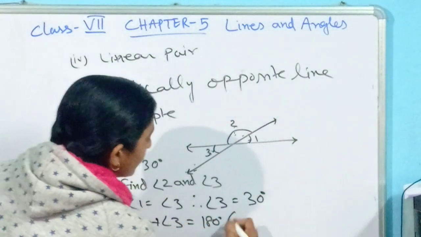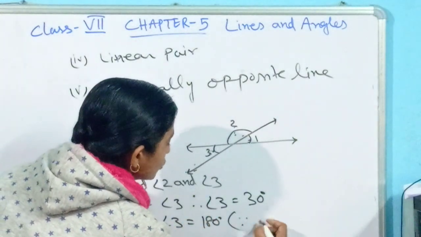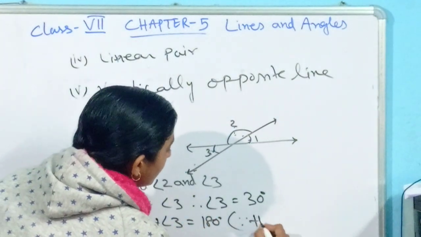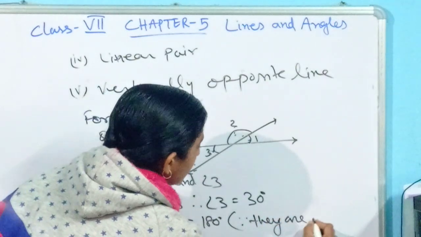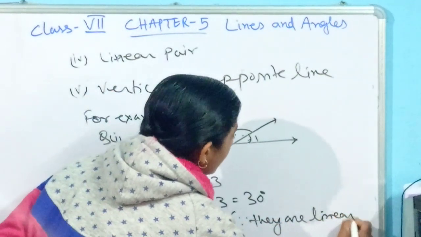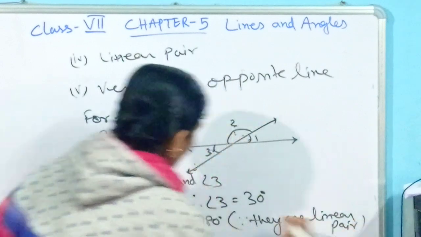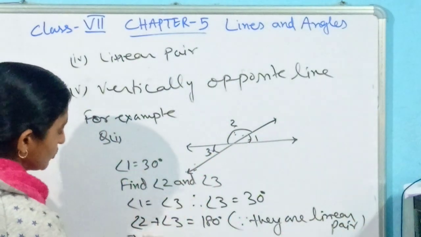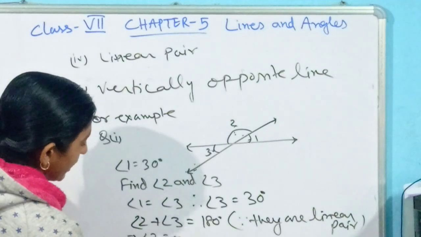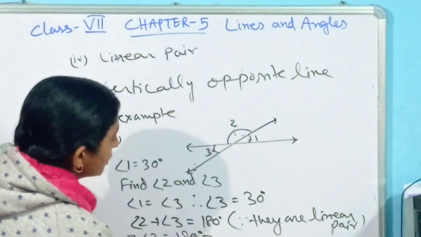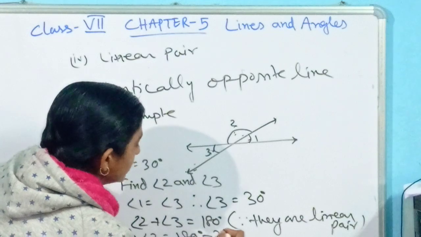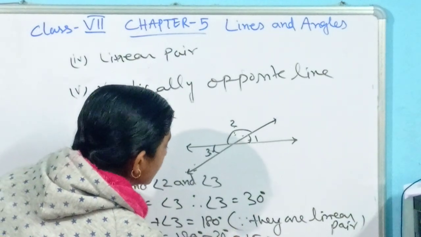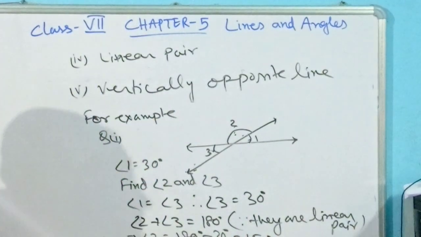They are a linear pair. Why? Because what is the condition? They are a linear pair. Okay, so we already know the measure of angle 3. So what will be angle 2? Angle 2 equals 180 degree minus 30 degree. How much are you getting? That is equal to 150 degree.